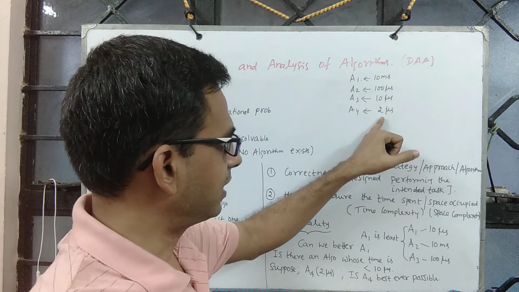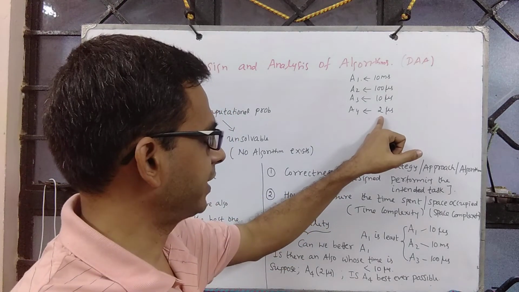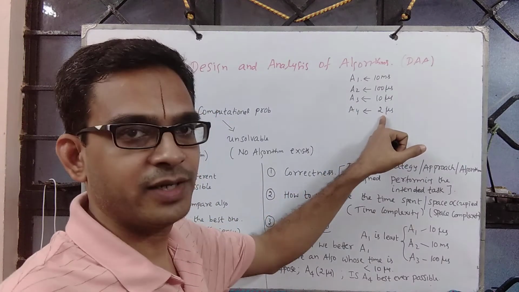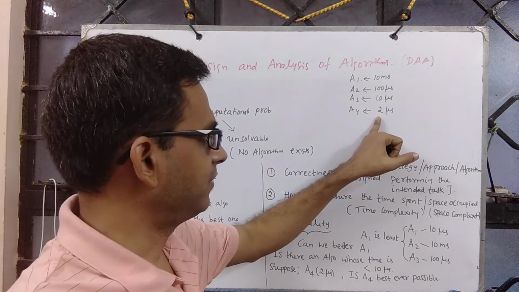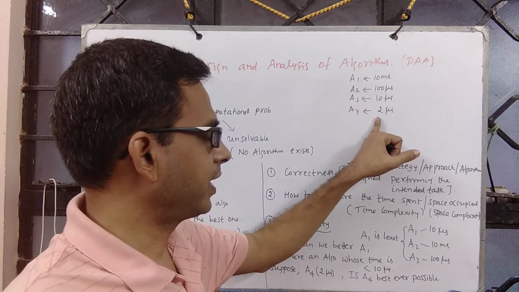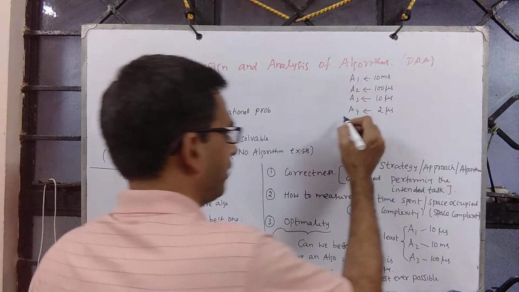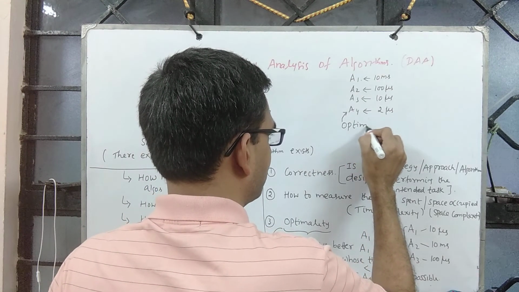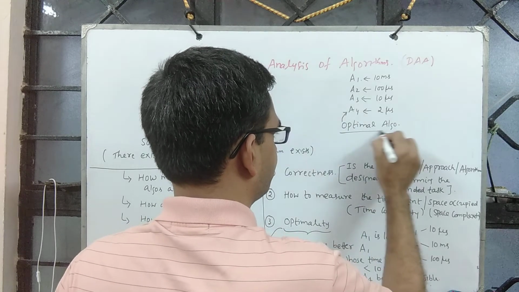When we know, through sophisticated mathematical proof techniques, that this cannot be improved any further, which means this is the best ever possible, this is the ultimate algorithm for this given problem. Which means A4 you can declare as the optimal algorithm for the given computational problem.